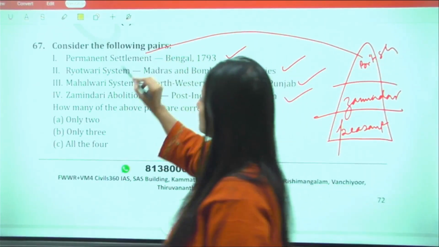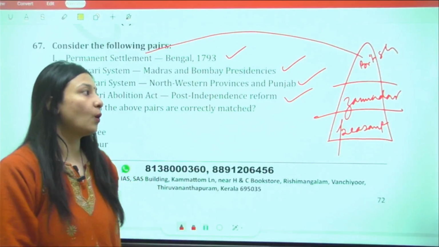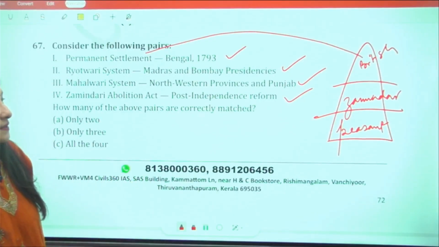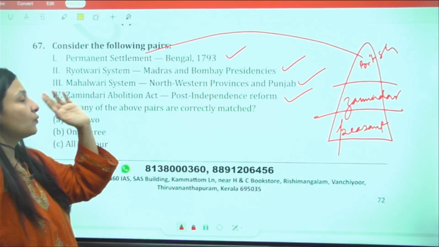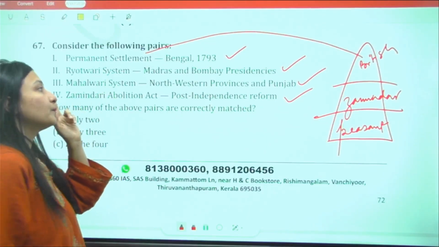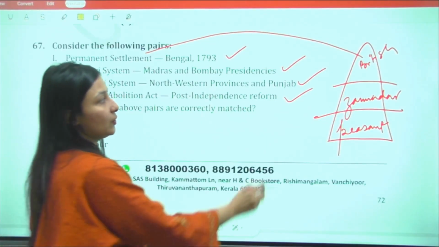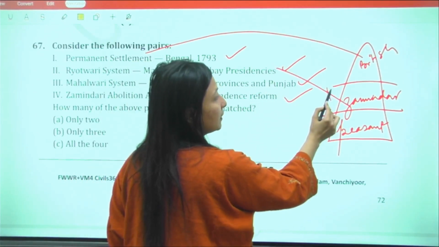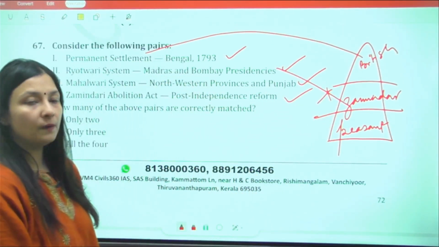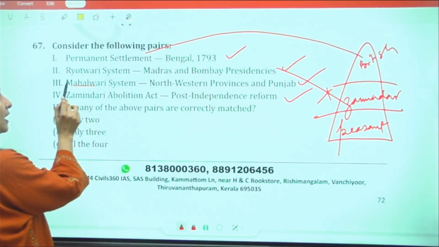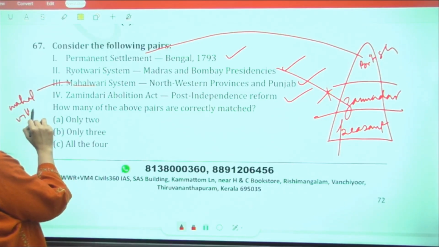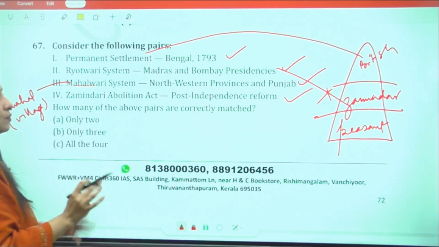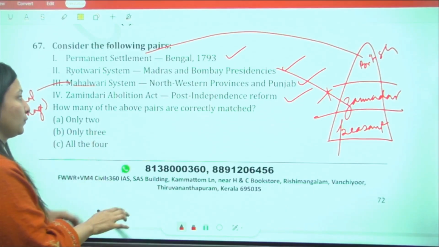So basically, the Zamindar during the time of permanent settlement was an intermediary. In Ryotwari, they tried to eliminate this conception of the Zamindari system. In Mahal, they tried to collectively bring the whole village, who was paying the land revenue.